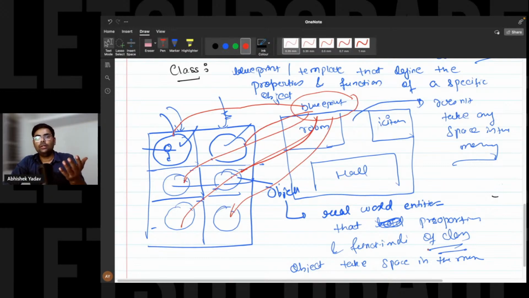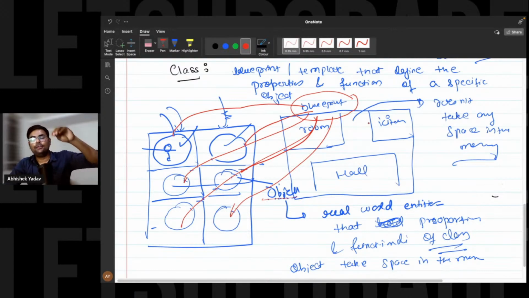It is a way to program where our software system is implemented around class and object, right? What is a class? A class is a blueprint or template that defines the properties and functionality of a specific object. And what is an object? Objects are real world entities with the help of which we can access those properties and functionalities defined inside the blueprint or class, right, everyone?